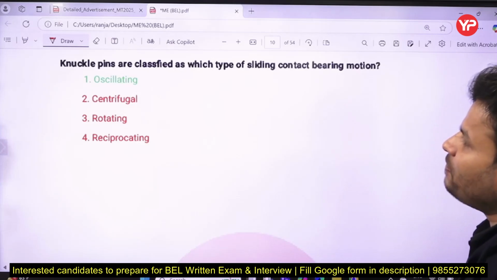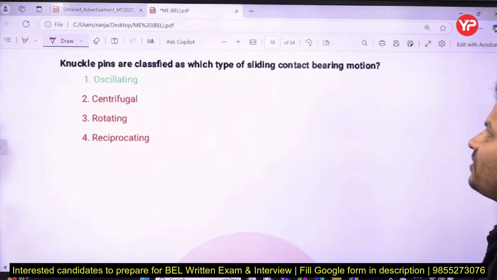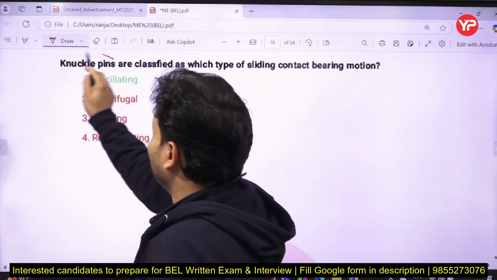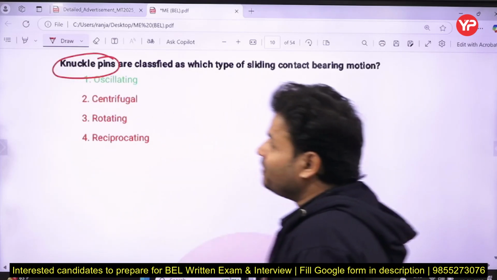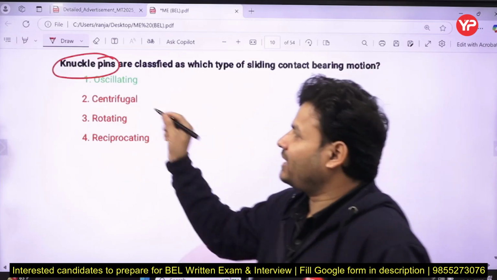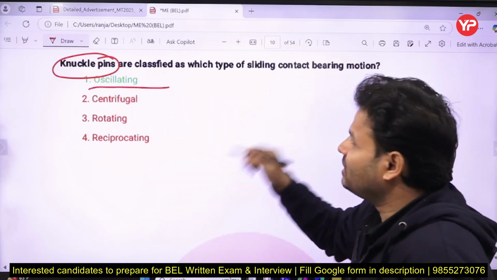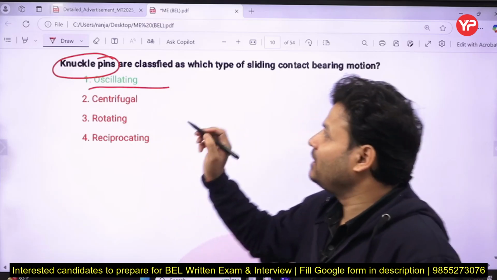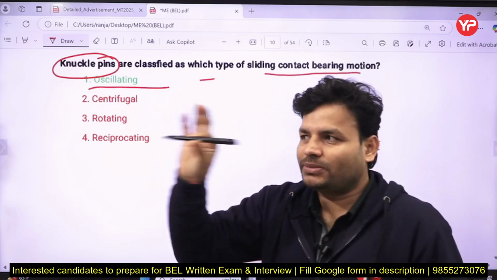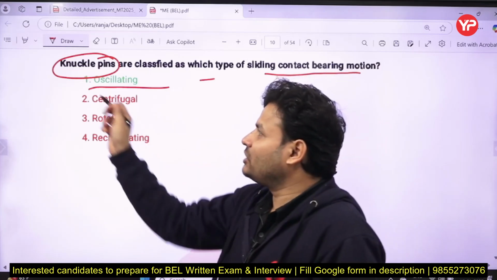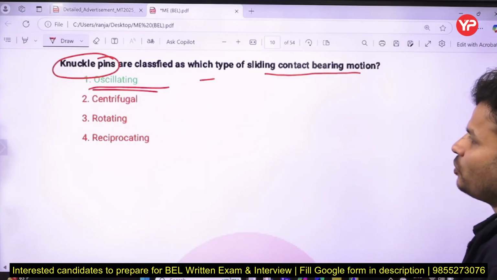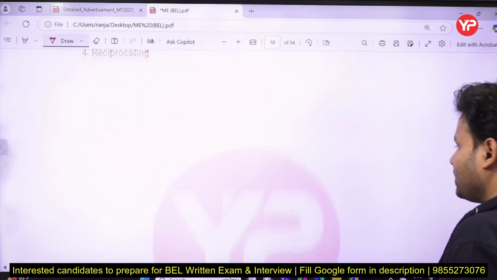Next one, knuckle pins are classified as which type of sliding contact bearing motion? Oscillating. So knuckle pin, have you seen the use of a knuckle pin? A knuckle pin can oscillate like that. So the first one is the correct answer. It is going to oscillate. Knuckle pins are classified under sliding contact bearing motion as oscillating. This is not centrifugal, not reciprocating.